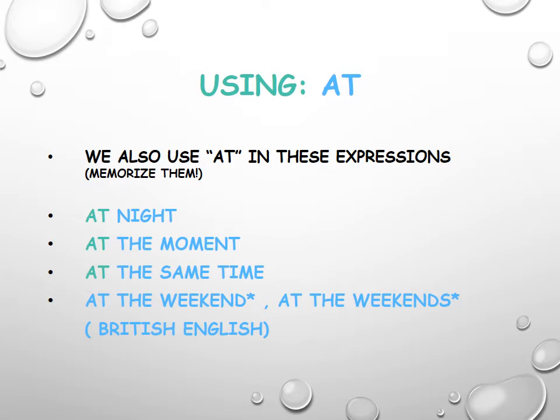You can use at with weekend and weekends, but you can use another preposition too, which I'm going to explain in the next slide. But at the weekend or at the weekends is used in British English.